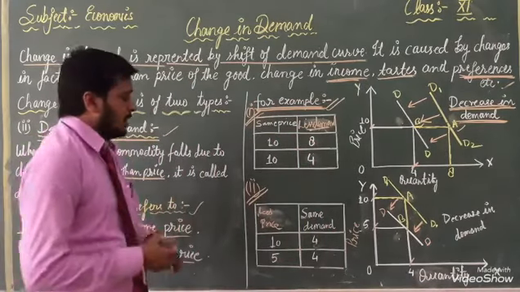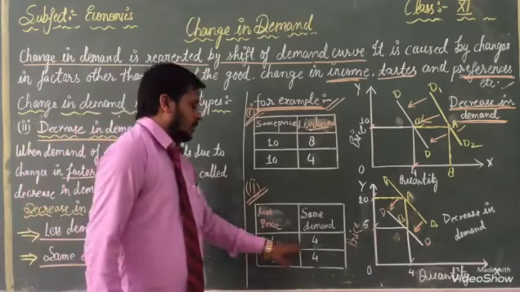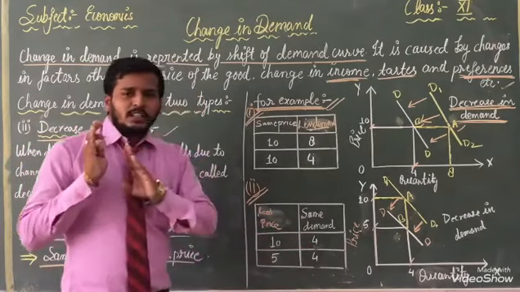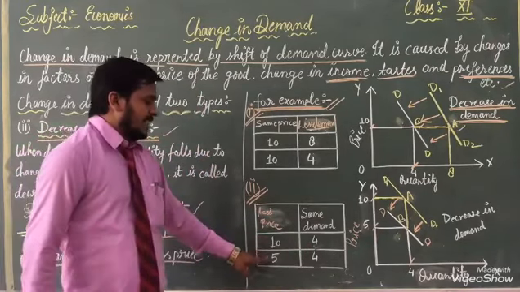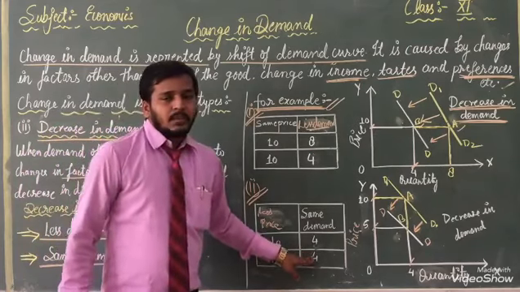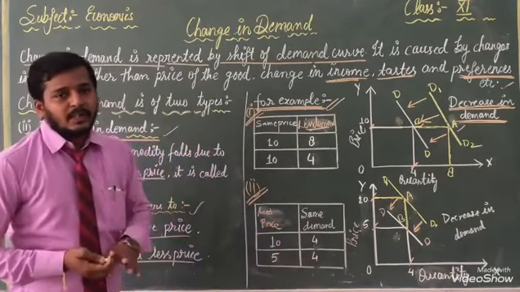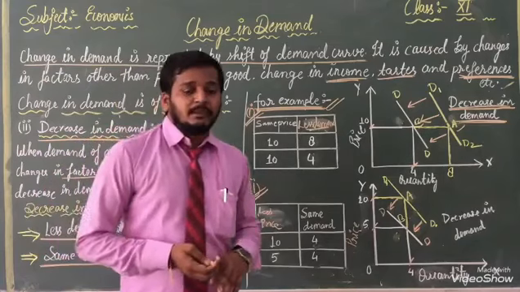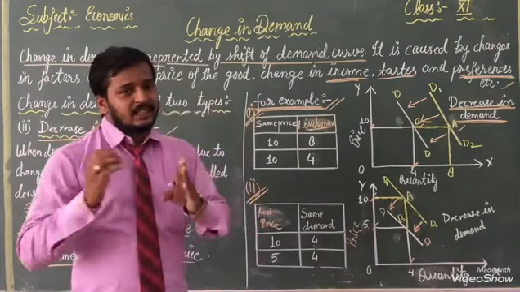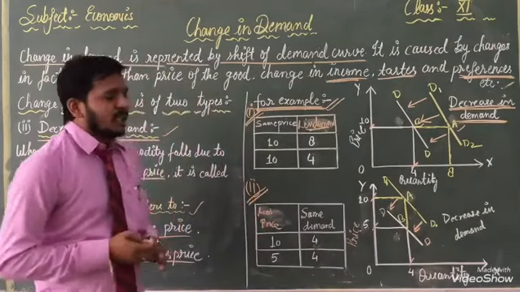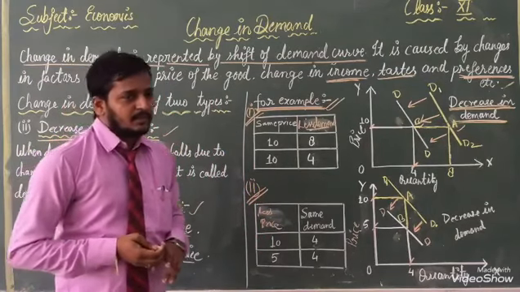But the result should be there. When price is 10, at that time we are utilizing 4. When price is decreased, then the same should be here. But the reason is that here our demand should have increased, but it did not increase, therefore it is a decrease in demand. This is what we will show through our curve. Now